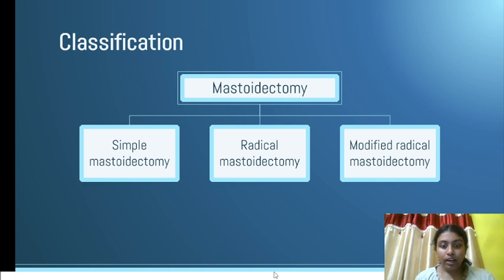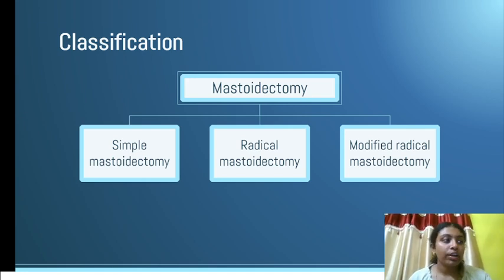And now we have the classifications. Our classification is based on the surgical differences or how much part is removed. So we have simple mastectomy, radical mastectomy, then modified radical mastectomy. Simple mastectomy often aims at draining the mastoid air cells by just a posterior anterior approach, wherein it does not interrupt or disturb the middle ear structure or its function, so hearing loss is not present.